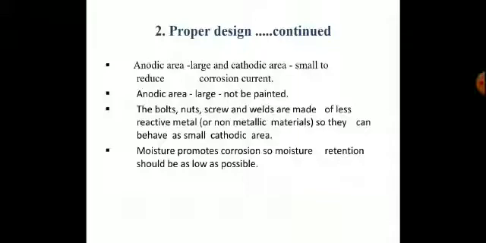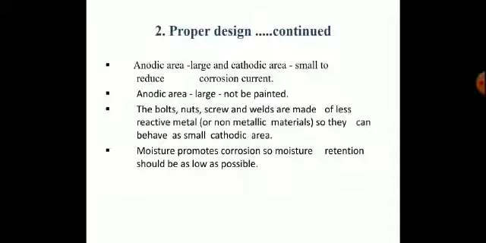Anodic area should be large and cathodic area should be small. What does it mean? A small cathodic area demands a small corrosion current for the reduction taking place at the cathodic area, and thus it reduces corrosion current. The anodic area should be large and it should not be painted.